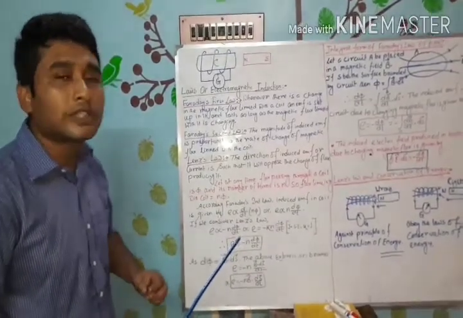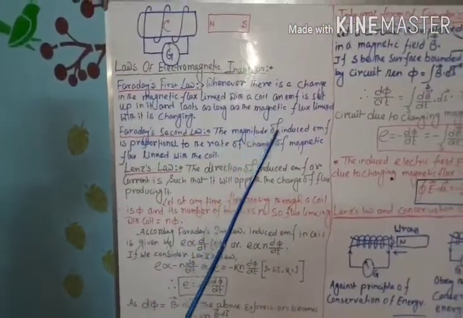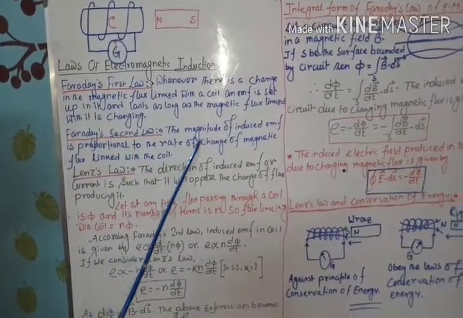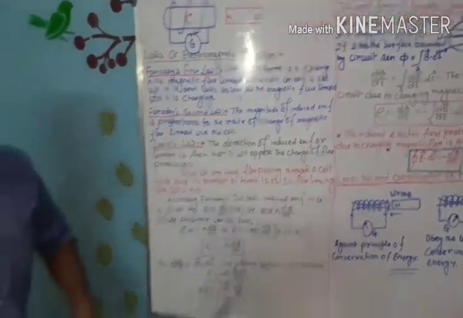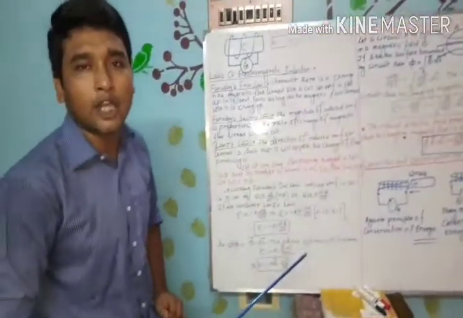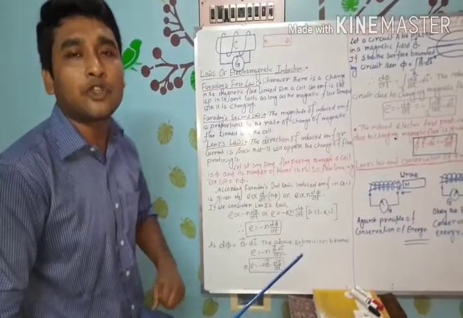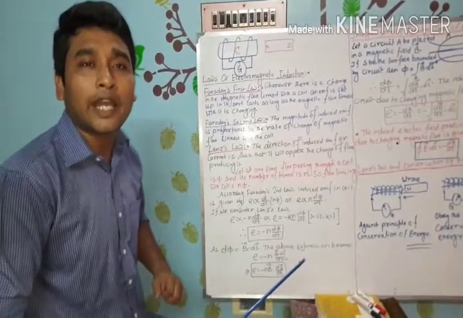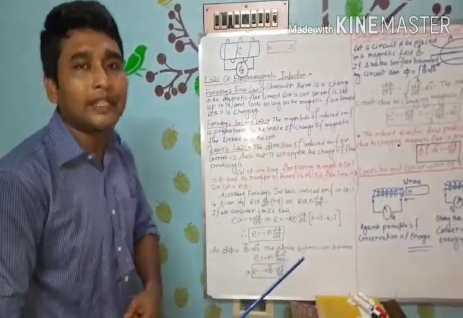Now see Faraday's second law: the magnitude of induced EMF is proportional to the rate of change of magnetic flux linked with the coil. Therefore, according to Faraday's second law, we can measure the magnitude of induced EMF in a coil or circuit.